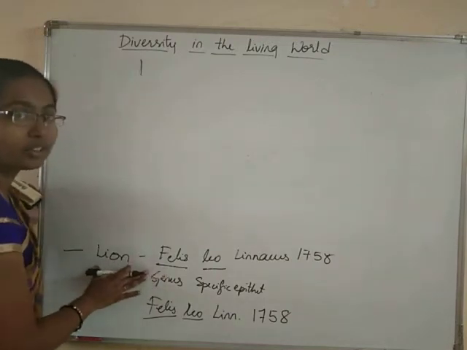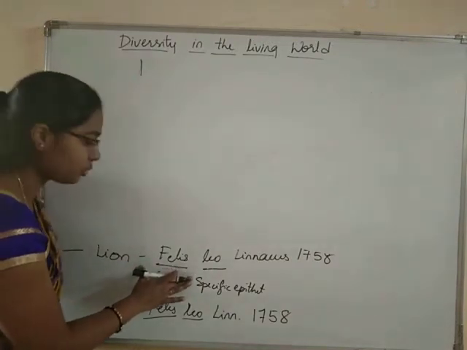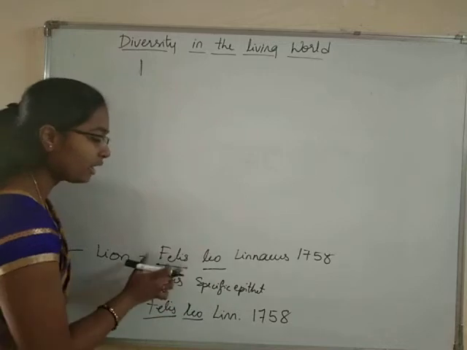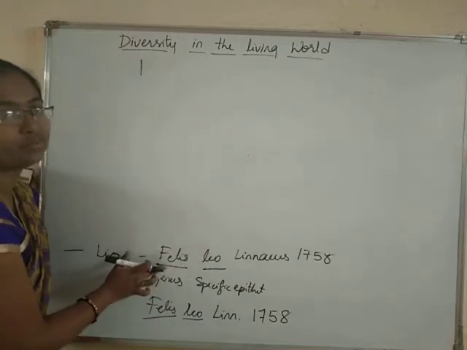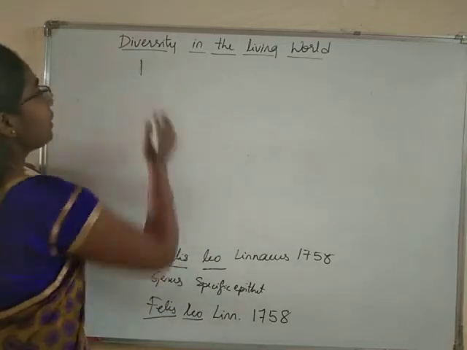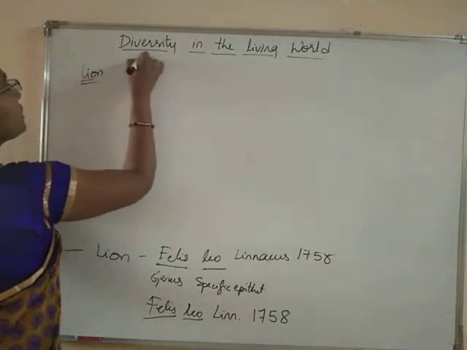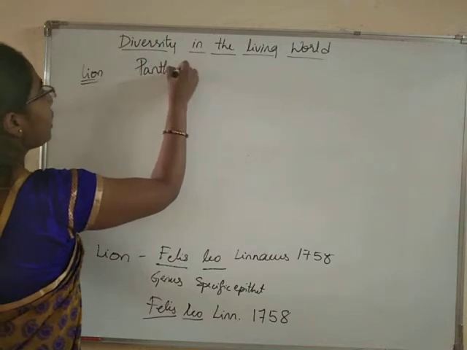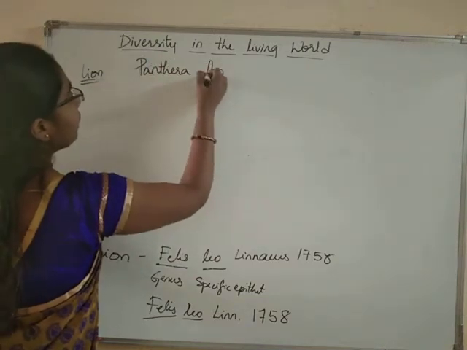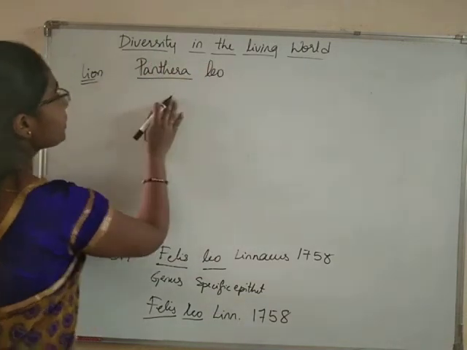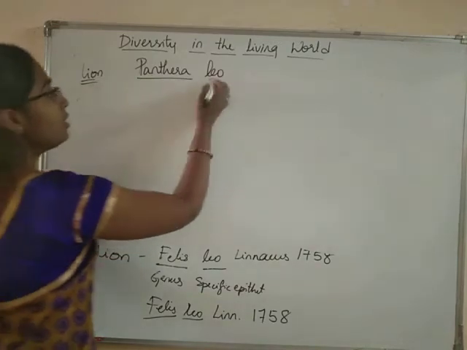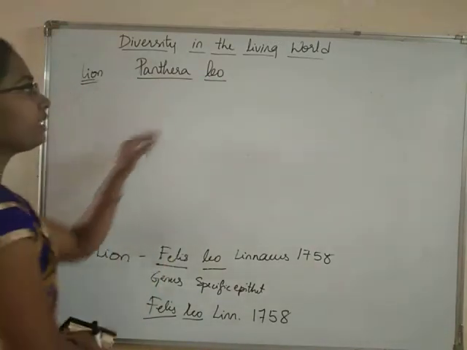This is not the original name of lion, students. Linnaeus wrongly included leo into this genus Felis. So now we are going to correct it. The lion belongs to the genus Panthera. Panthera leo. Panthera is the original genus name of lion. Species name of the lion is leo.